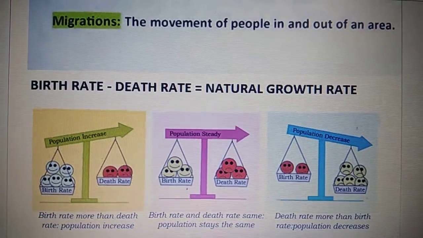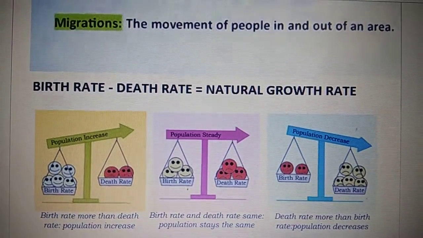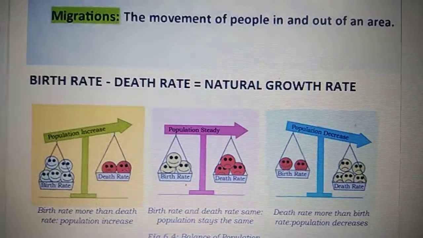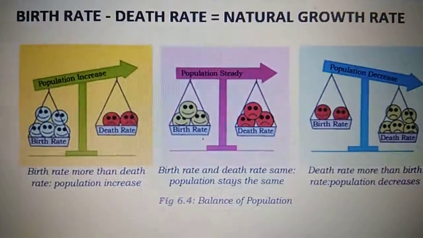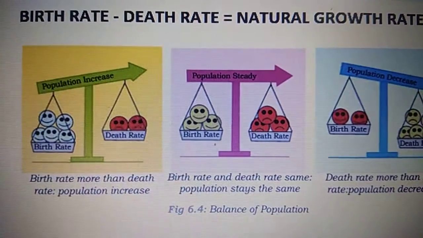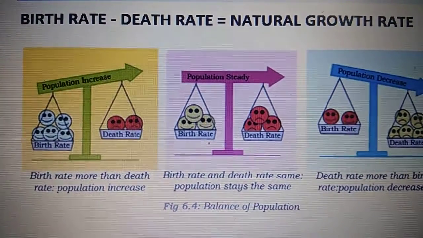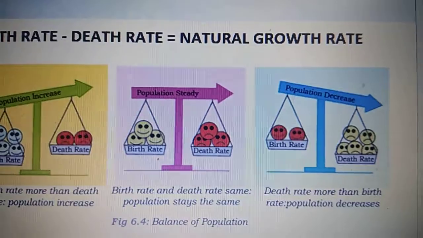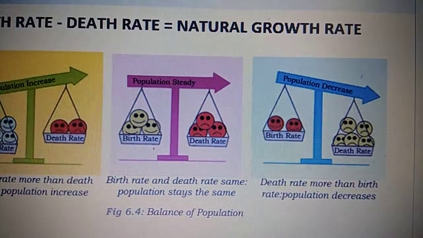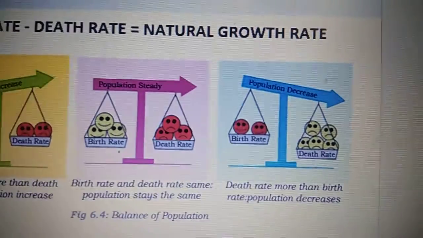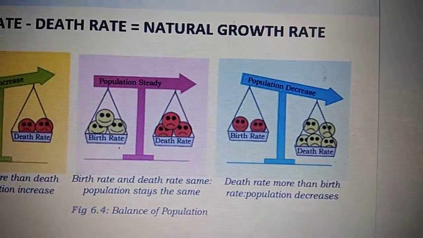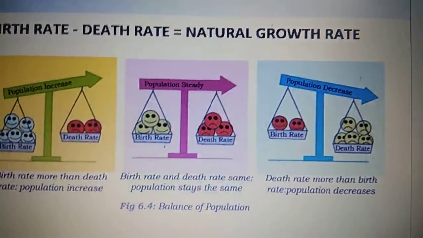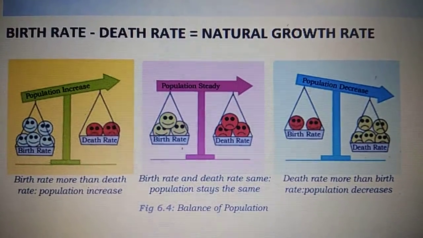Now, the population increase in the world is mainly due to rapid increase in growth rate. Now, if you can see this balance here, when does the population increase? When birth rate is more than the death rate, then population increases. Now, when it is stable, when birth rate and death rate are the same, population stays the same. And in the third figure, you can see death rate more than birth rate, then population decreases. This is the balance of population.